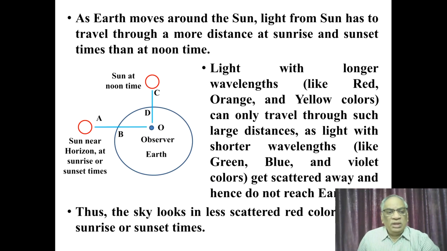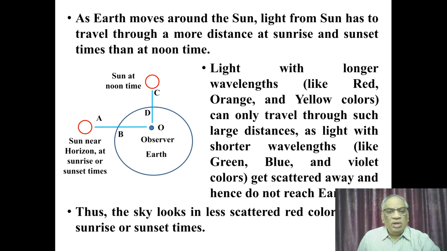During sunrise and sunset times, the sun is at the horizon and hence its light has to travel through a larger distance as compared to when the sun is directly above the observer during noon time.